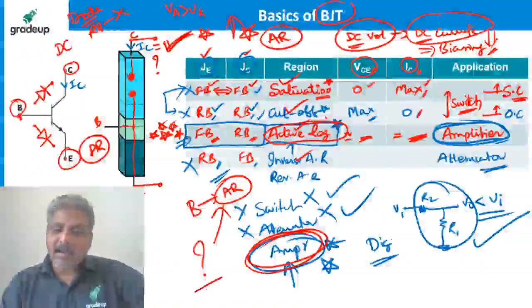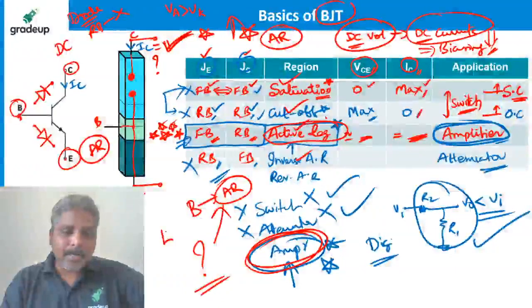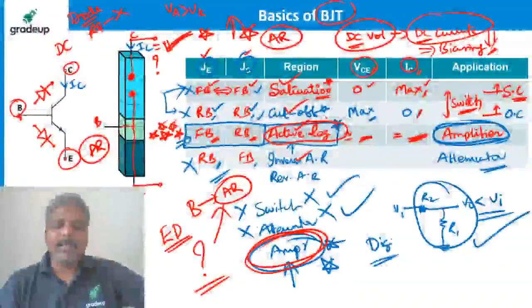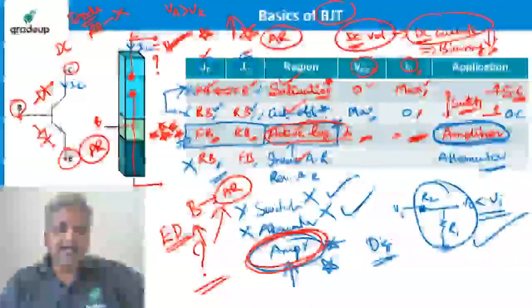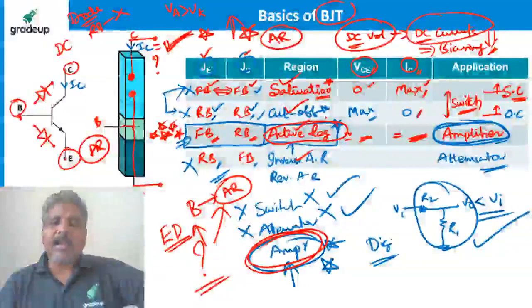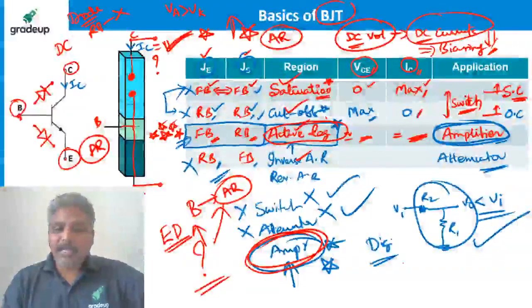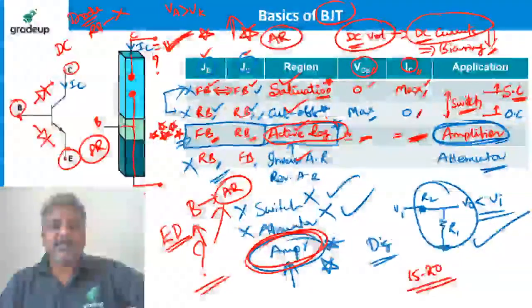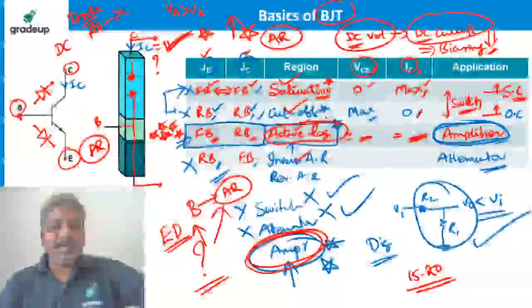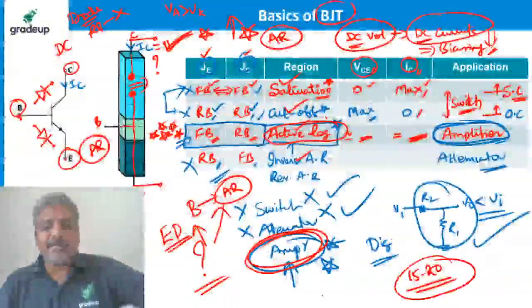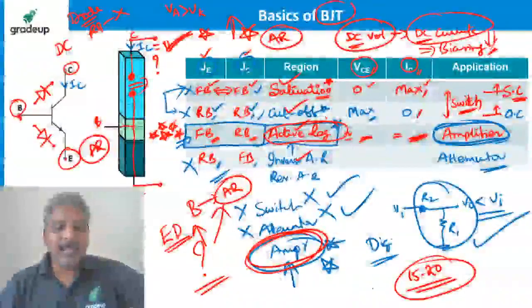How it happens can be understood, but that part belongs to EDC, electronic devices, not here. Let us not waste our time there. But please trust me and accept. I can prove it also, but I need at least 15 to 20 hours to explain how the current happens even though there is a reverse bias, because many things must be explained before that.